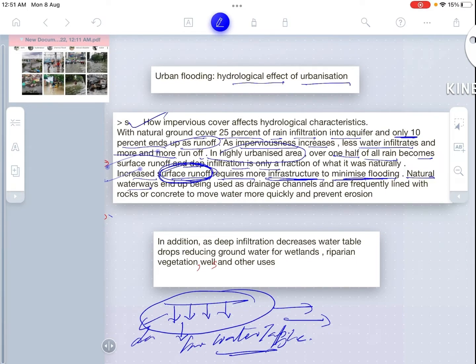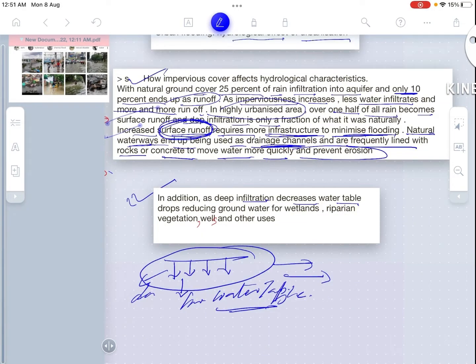How? The waterways end up being used as drainage channels. We need to develop a proper drainage system, frequently lined with rocks or concrete to move water more quickly and prevent erosion. In addition, as deep infiltration decreases, the water table also decreases, reducing groundwater for wetlands. Then it affects wetlands, then riparian vegetation, wells, lowering the water line of the wells and other uses.